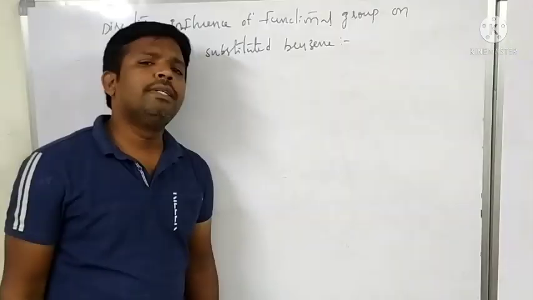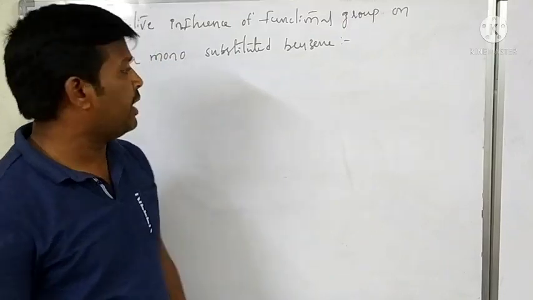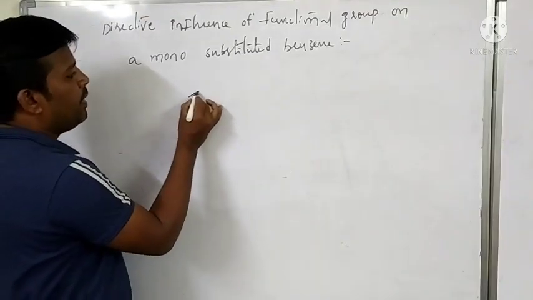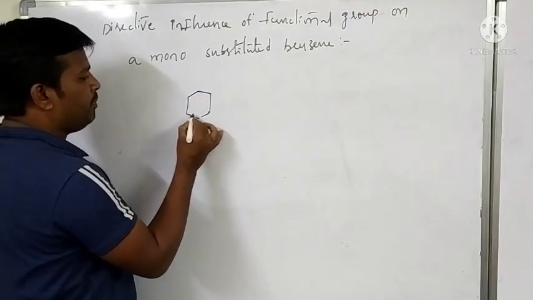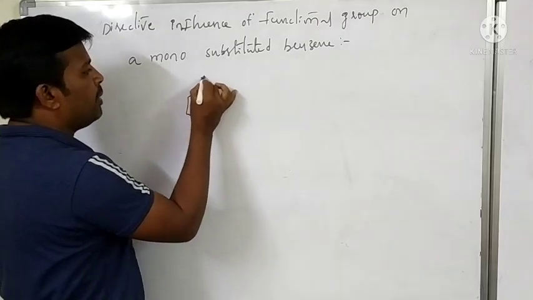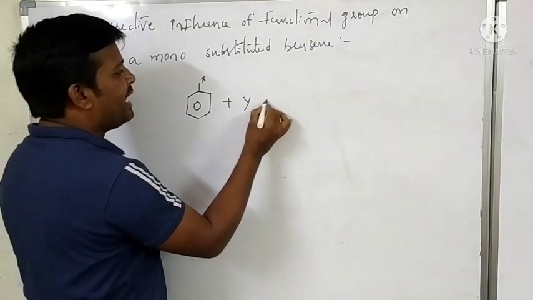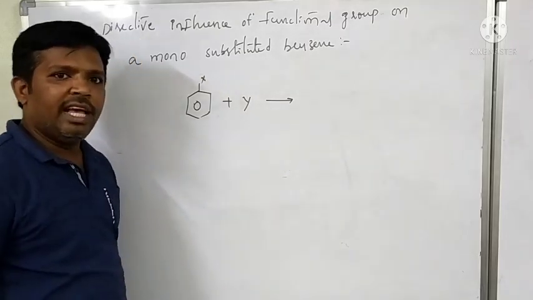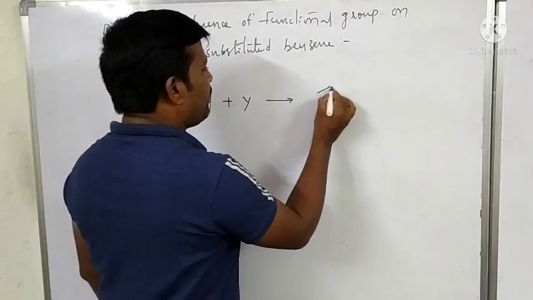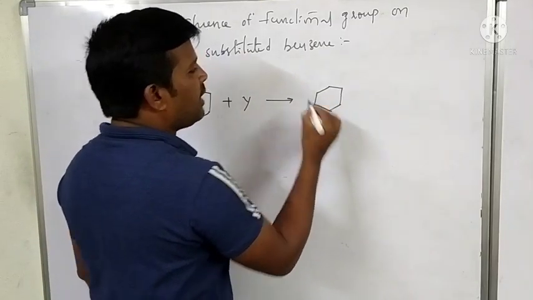Therefore, generally when we discuss any monosubstituted benzene reacting with any reagent, generally three types of products are formed.